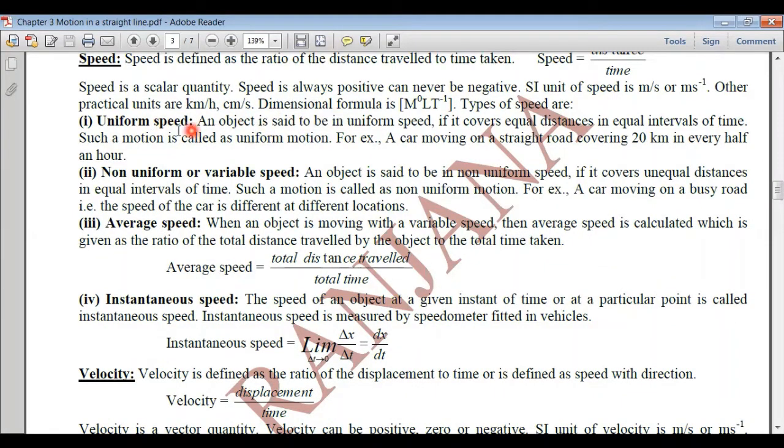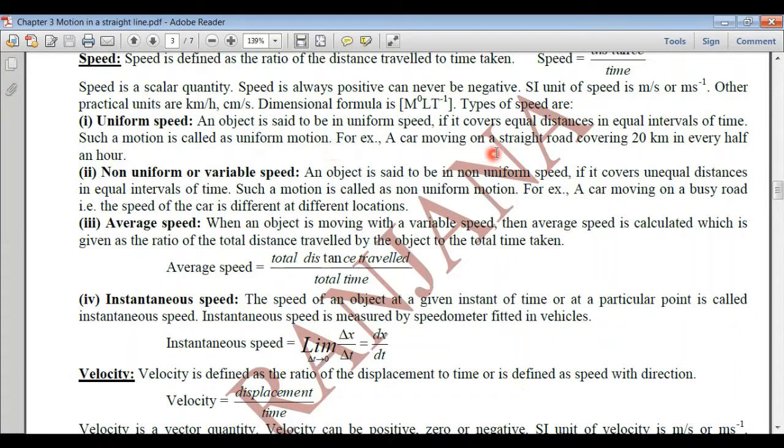Now let's study the different types of speed. The first one is uniform speed. Uniform means constant speed. An object moving with a constant speed is said to be in uniform speed. And when is it possible? If it covers equal distances in equal intervals of time. And such a motion is called uniform motion.